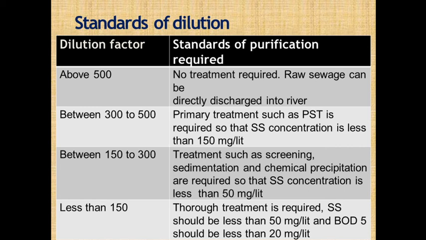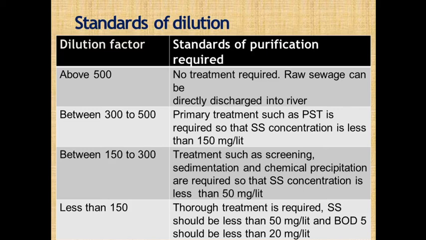So when the dilution factor is less than 150, we need a complete treatment, and the suspended solid should not be more than 30 mg per liter, and the 5 days BOD should not be more than 20 mg per liter.